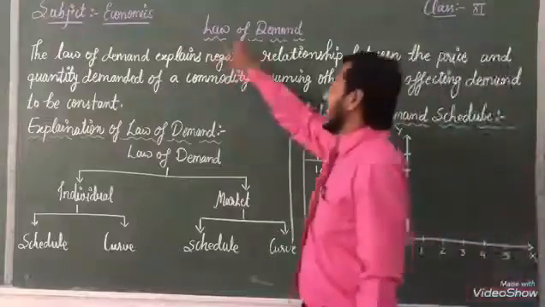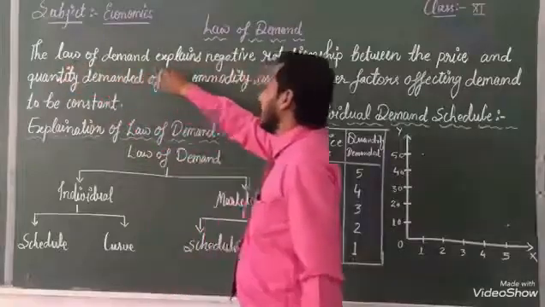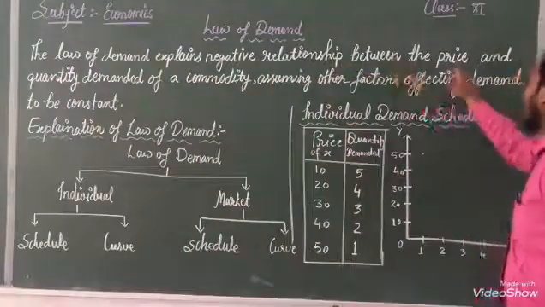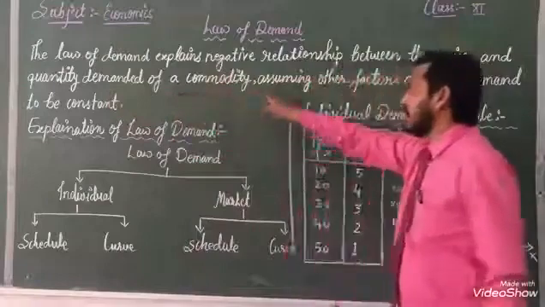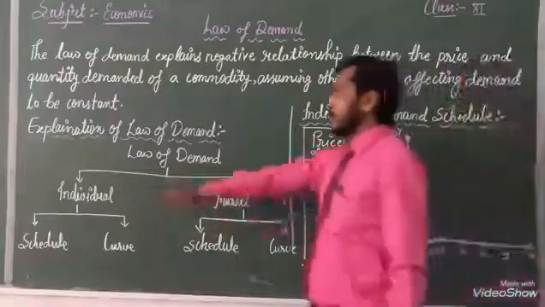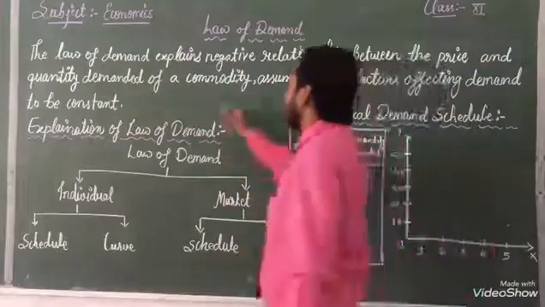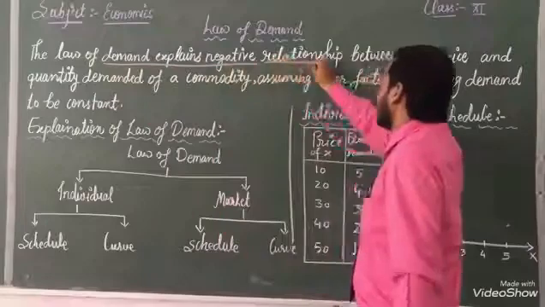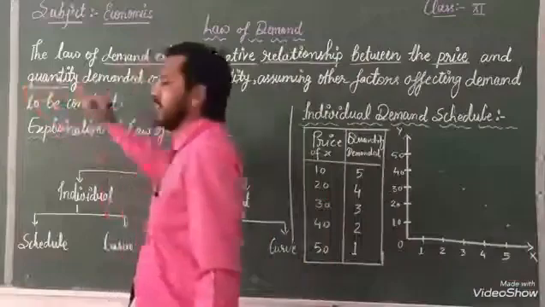The law of demand explains the negative relationship between the price and quantity demanded of a commodity, assuming other factors affecting demand to be constant. Once again, listen, dear students: demand explains a negative relationship between price and quantity.